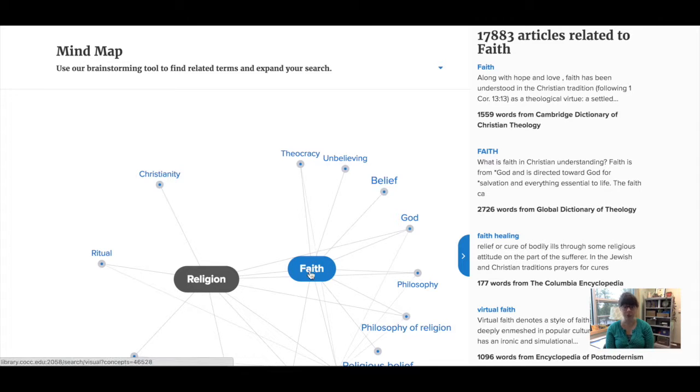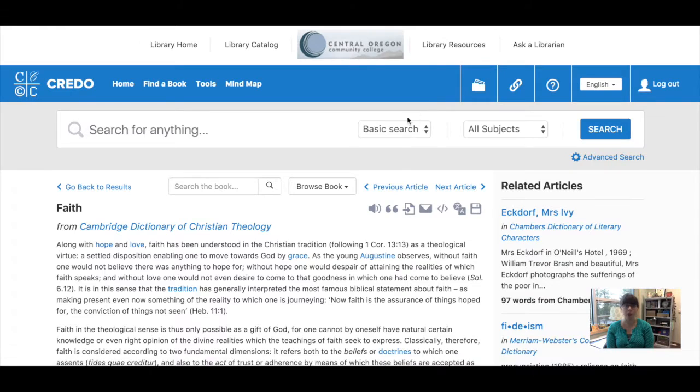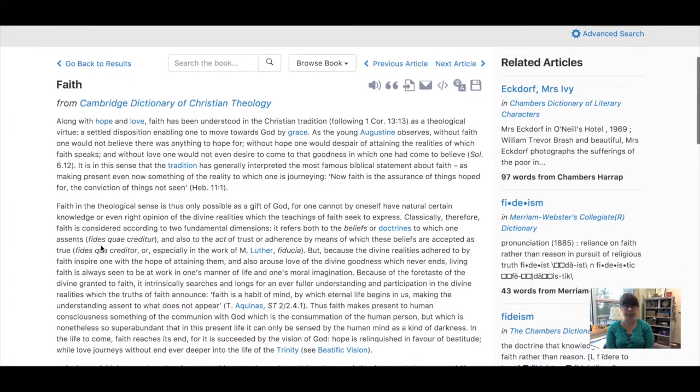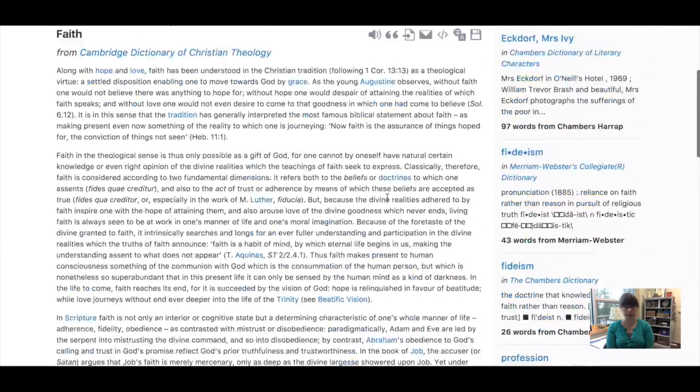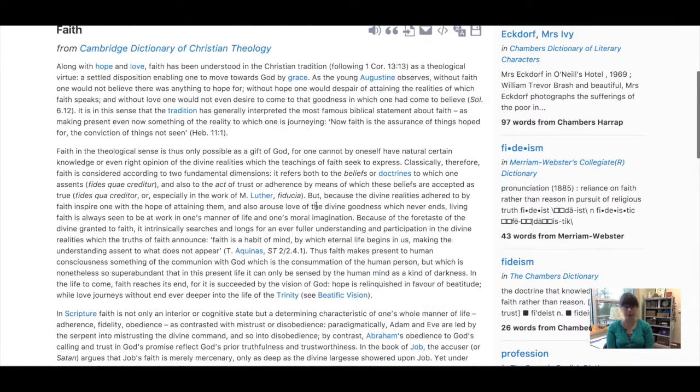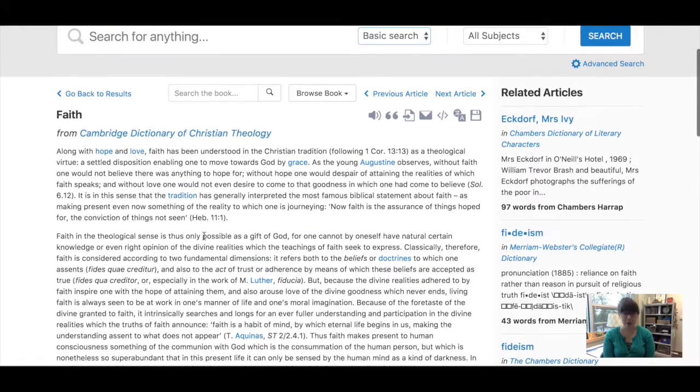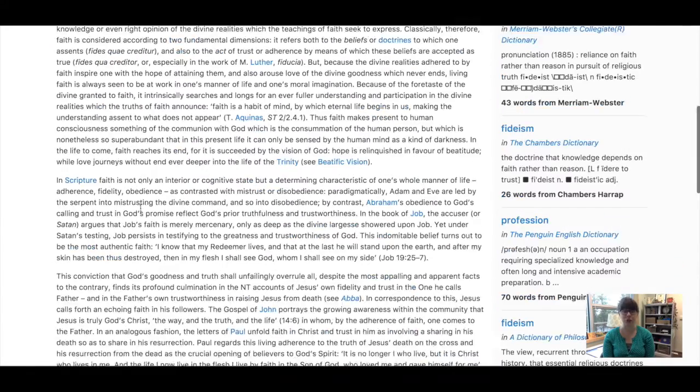Once you find an entry relevant to you, go ahead and click on the title. And you can do that from the mind map here, or I can come back to the home page and do just a basic search for my term again. In this entry, I can see the mind map option, the related topics, and then the main entry is right over here. Now that I'm viewing an entry, I have access to certain tools.